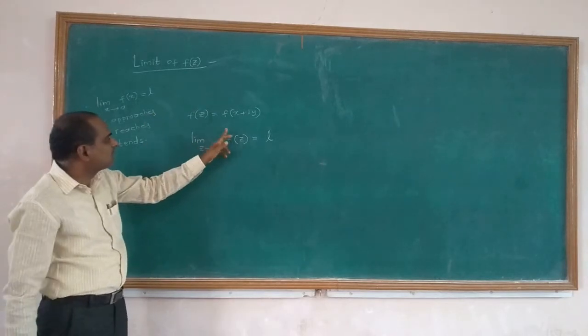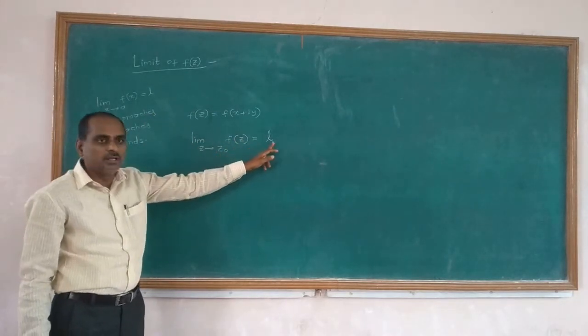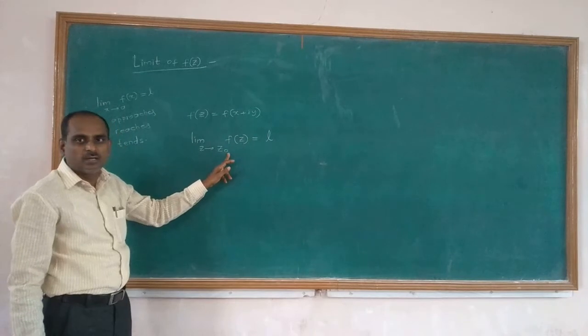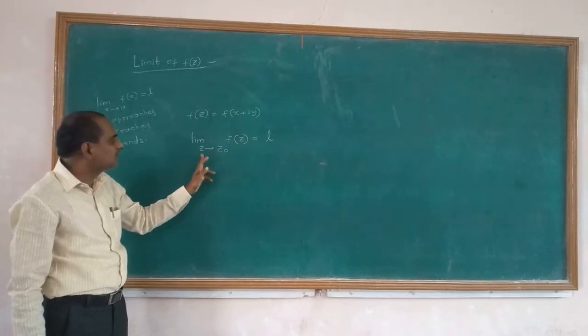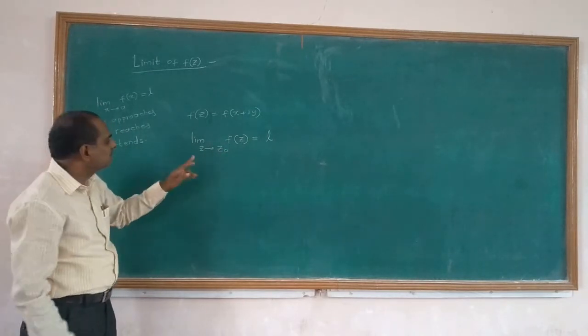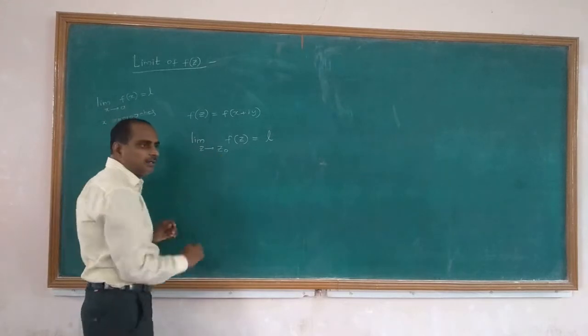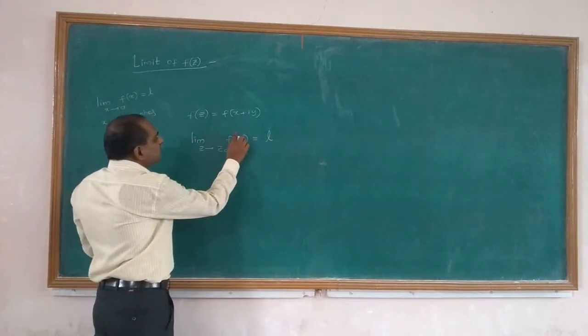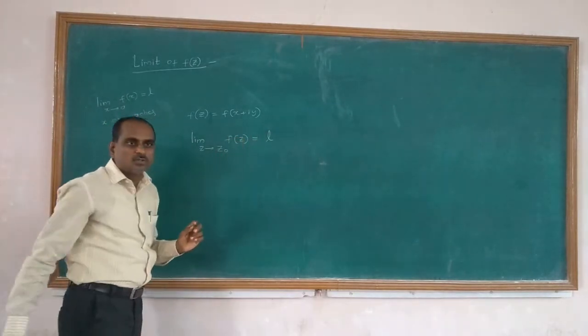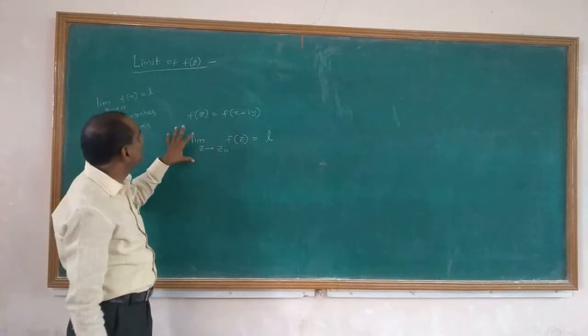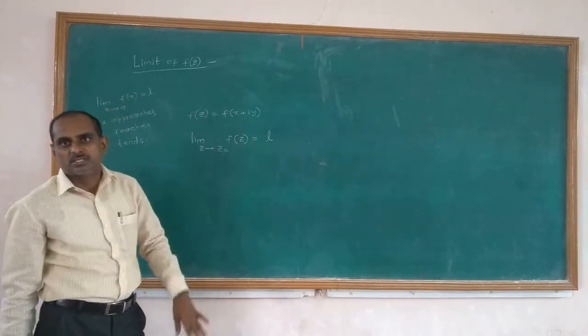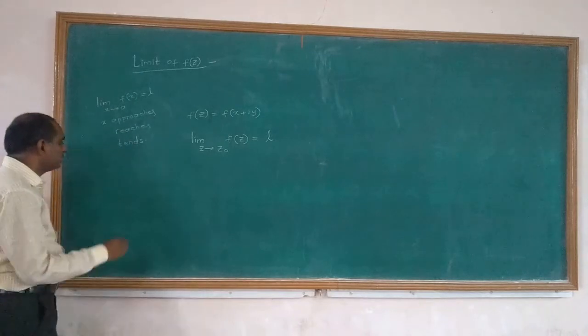The limit of this complex function f of z is equal to L when z tends to z naught, z approaches z naught, z reaches z naught. Whenever z goes to z naught, the limit of the function f of z approaches L. That is the meaning of the limit of a complex function. But there is a small difference here.